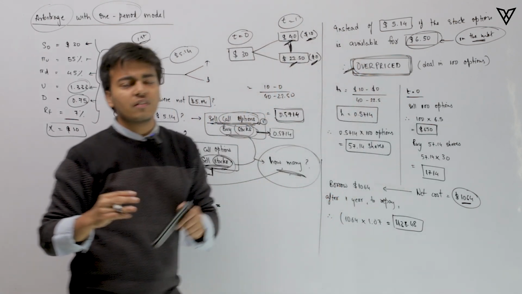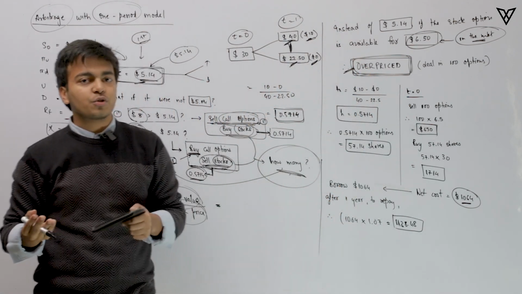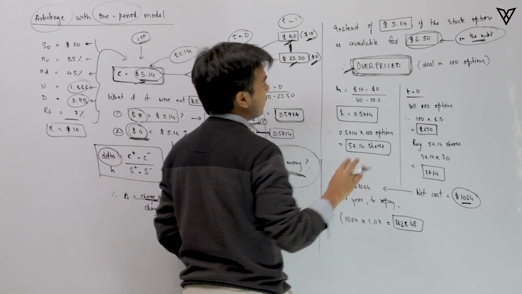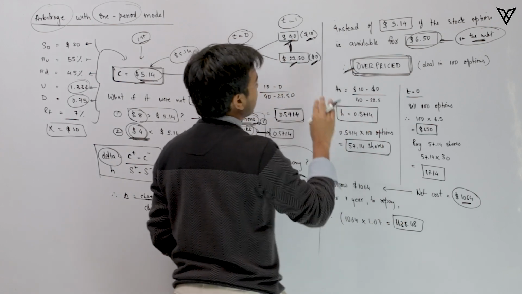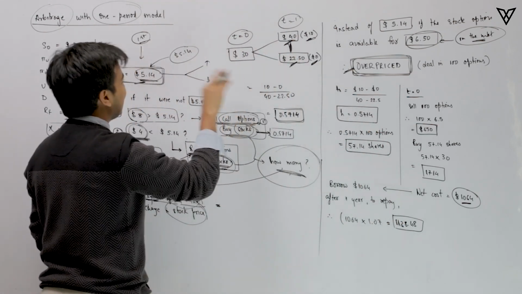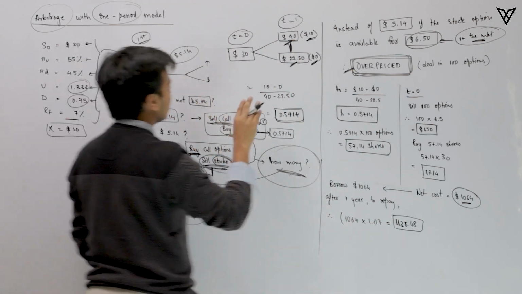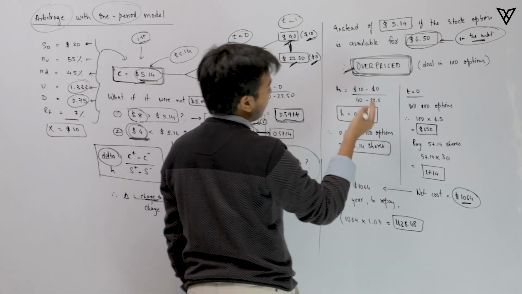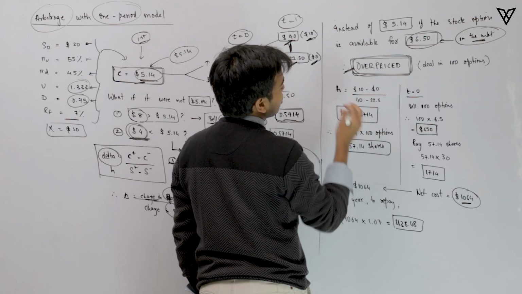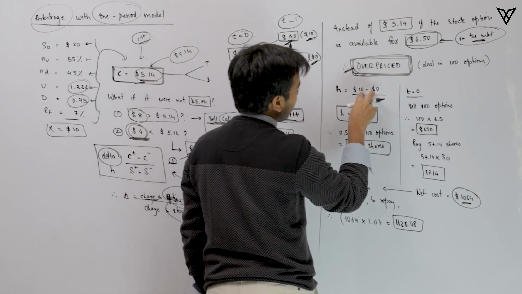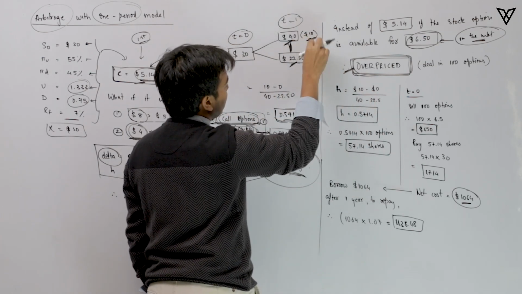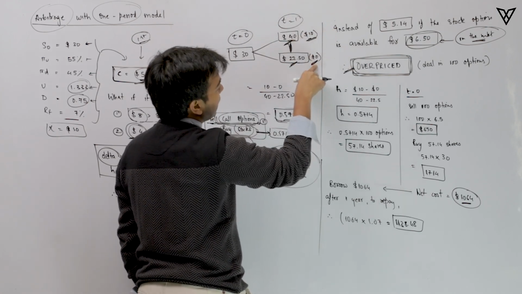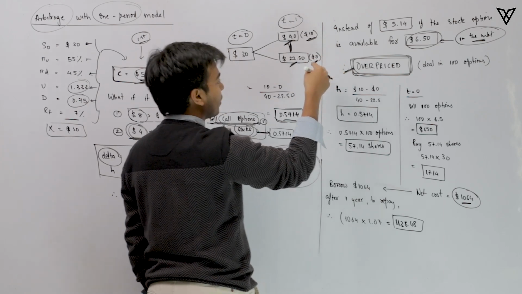Now let's see how we can explore the arbitrage opportunity that lies in our hands. First of all, we need to figure out the delta. Since we are looking at the same example using the same numbers, we had already calculated the delta and the same delta can be used here. The value of H, or delta, is nothing but the change in the option value, that is the option value at time period 1 when the stock goes up and the option value at time period 1 when the stock goes down.